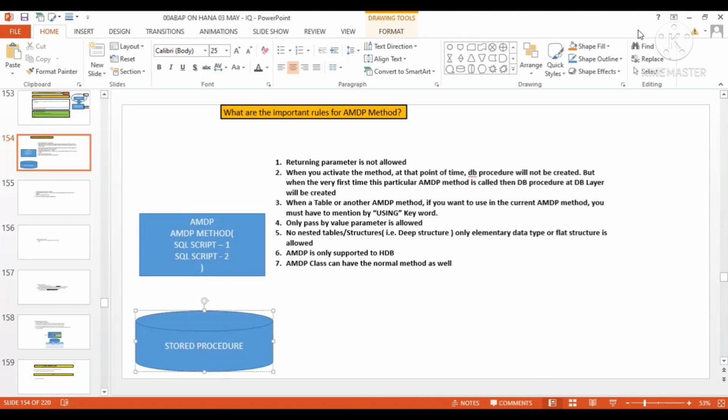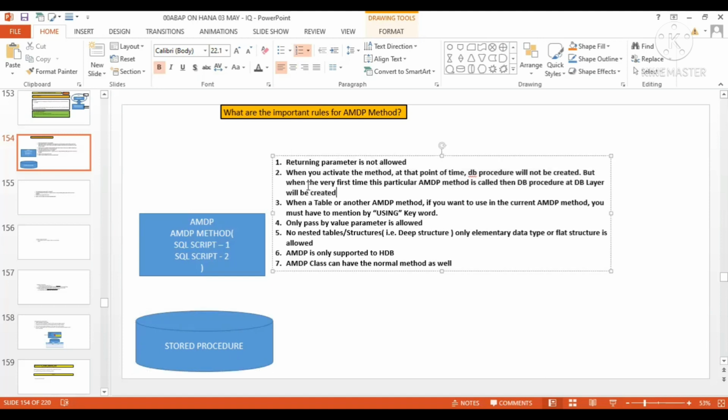The answer is: when you activate the AMDP class, at that point of time this stored procedure will not get created. It will get created when the AMDP method is invoked in the program the very first time. If you run this AMDP method somehow, only then the stored procedure gets created at the DB layer. That's what the second point is telling.